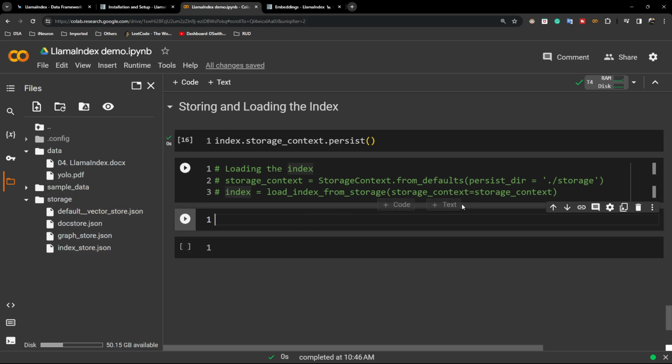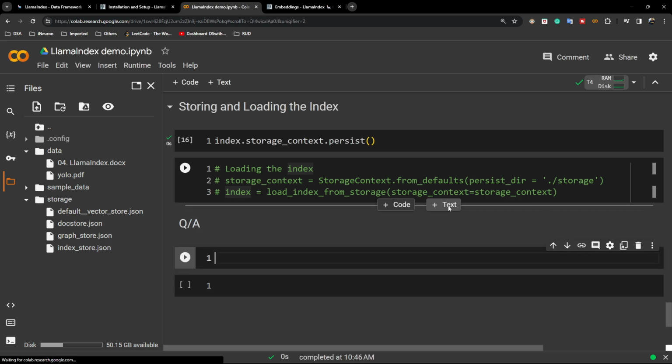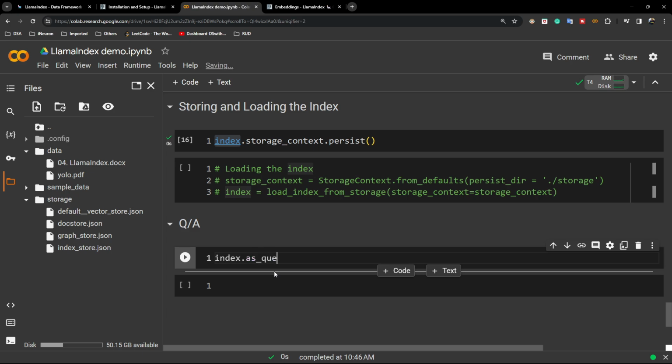Now we can perform our QA operation. So let's do the Q&A operation. Here, first of all, you need to define one query engine. So this is my index, and it has one method called as_query_engine, and this is my query engine.